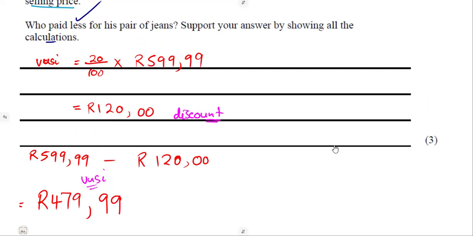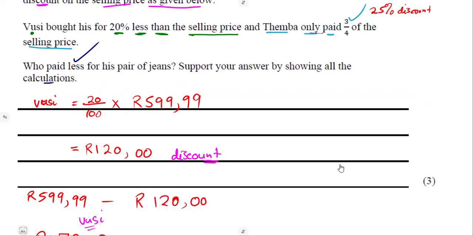But we said Temba was given a 25% discount when we had it calculated as a percentage. But we don't want to use that. We want to use what is given straight here. They say Temba only paid 3/4 of the sale.